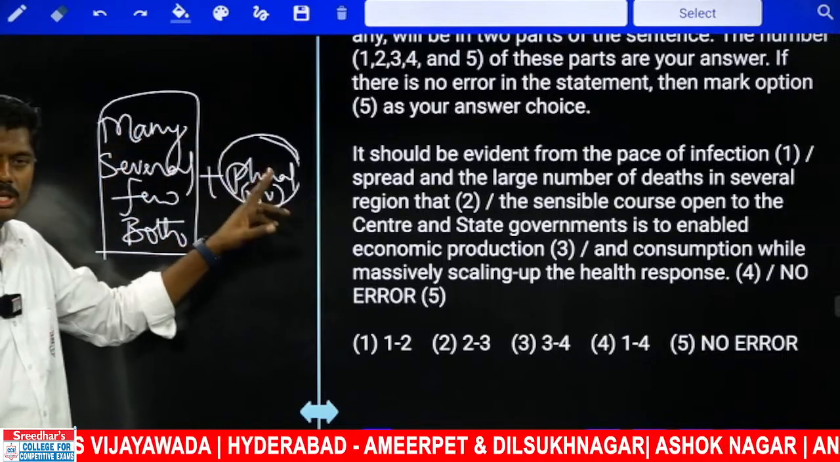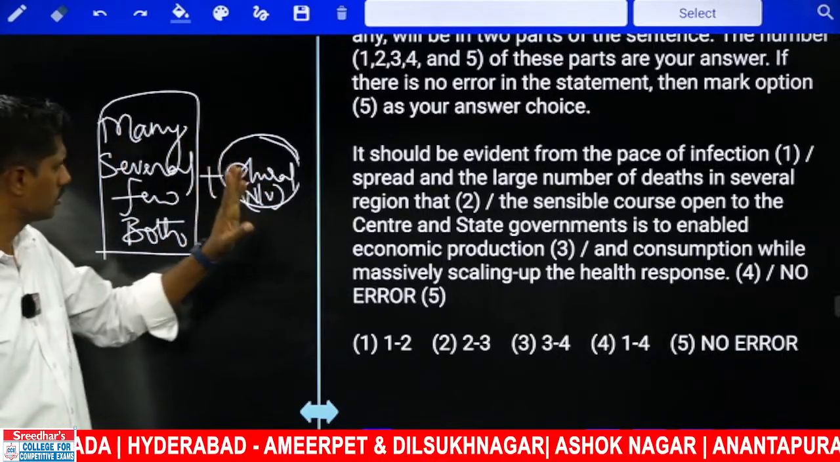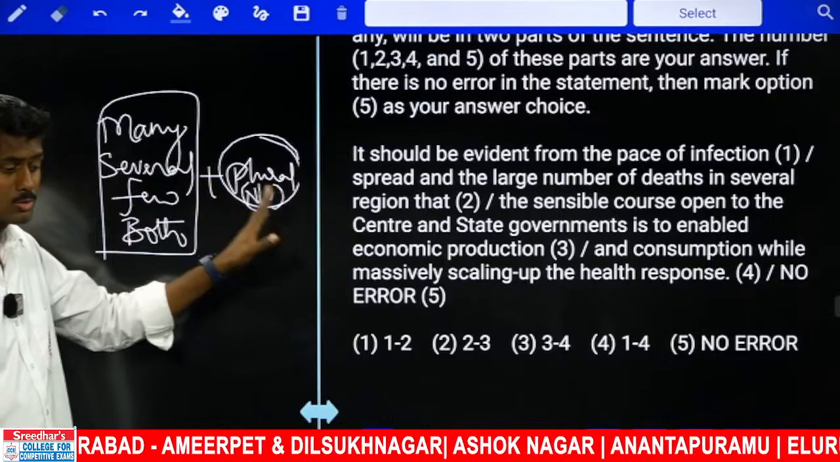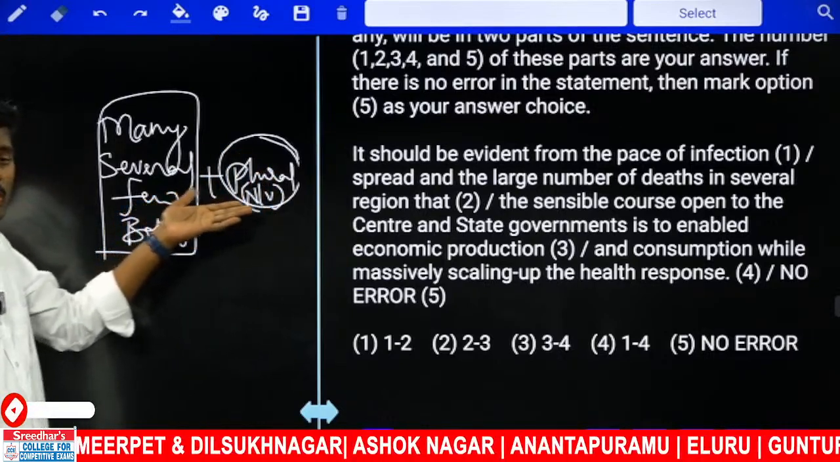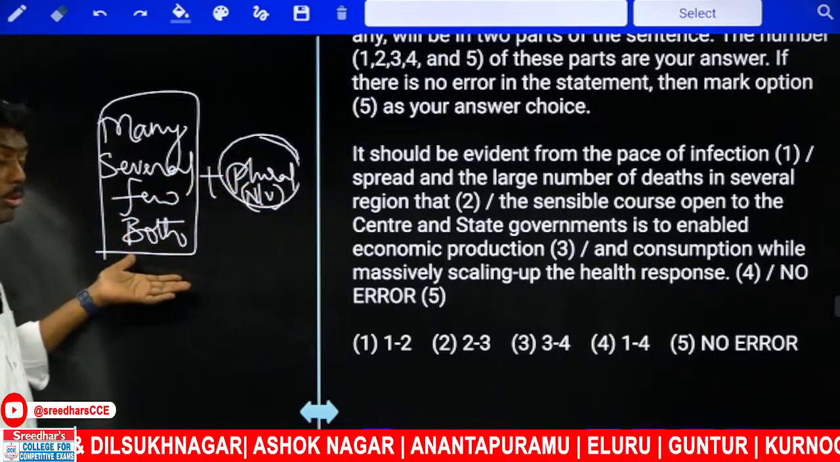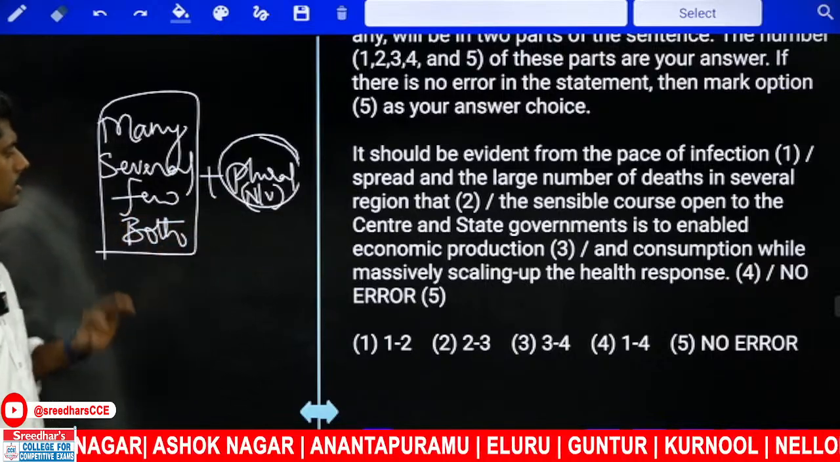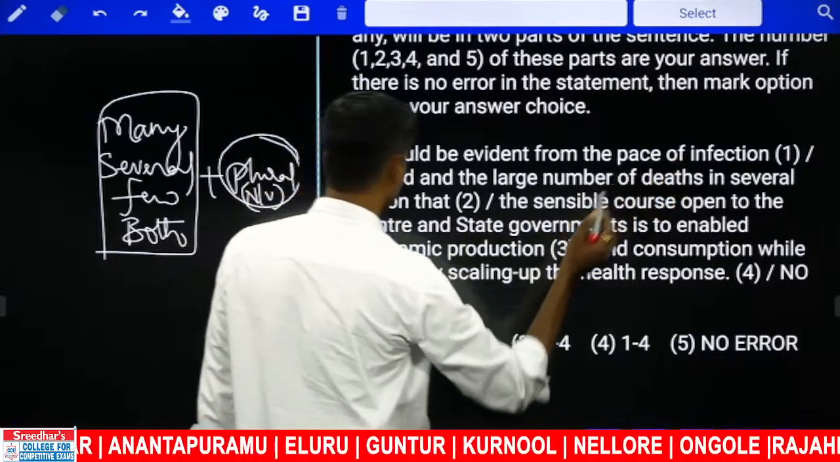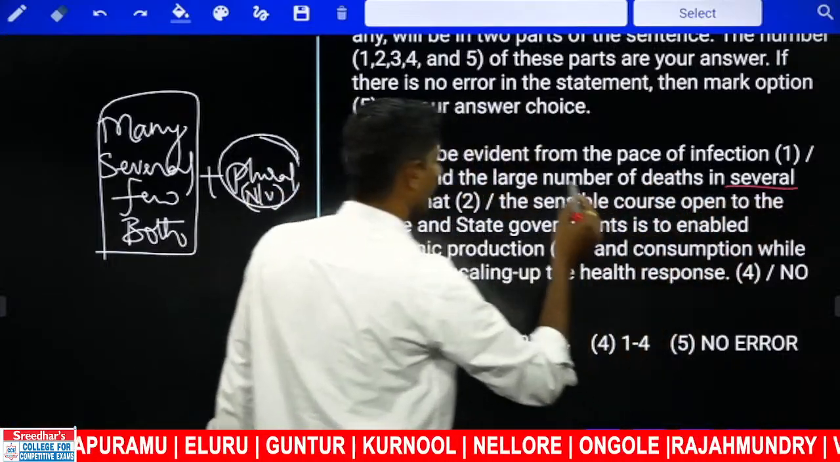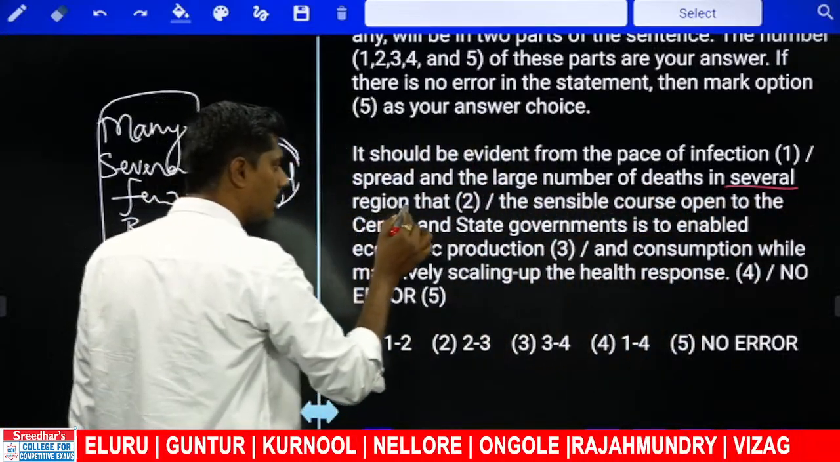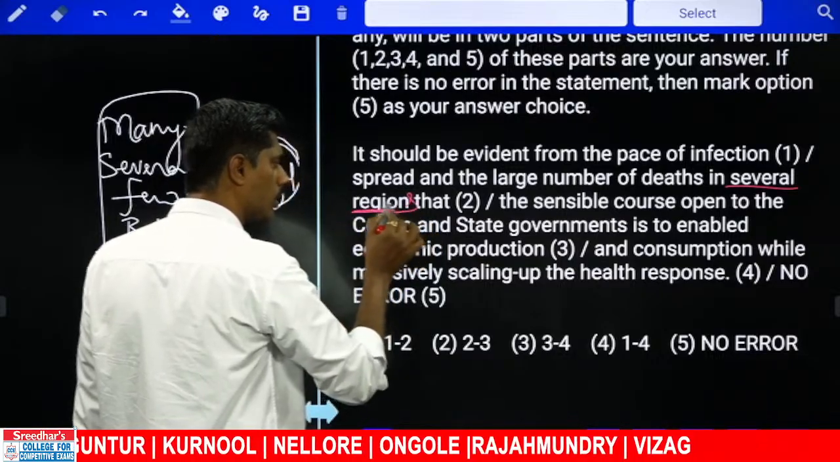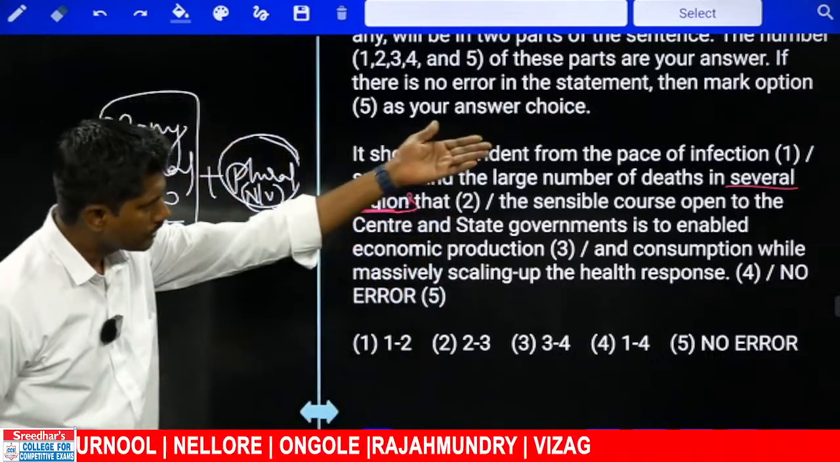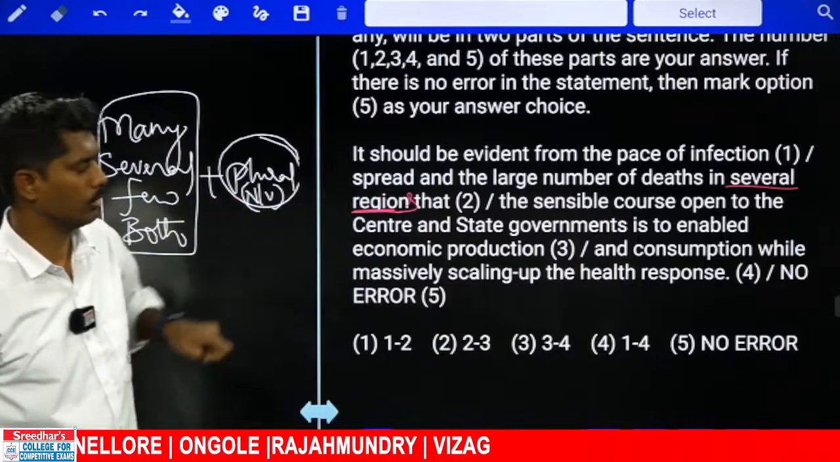Many boys, many girls, many students, many teachers, many benches. Similarly, several boys, several students, several benches. Few boys, few girls, few benches. Both students, both the questions, like this we take. If you observe the second part here, large number of deaths in several regions. Several region is wrong, it should be several regions. After several, I require a plural noun.